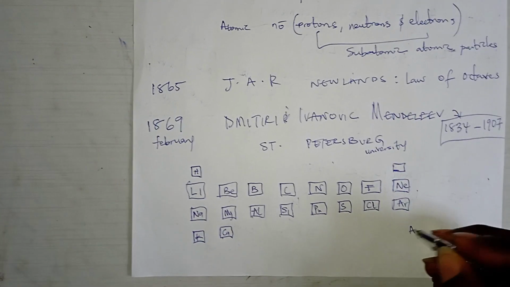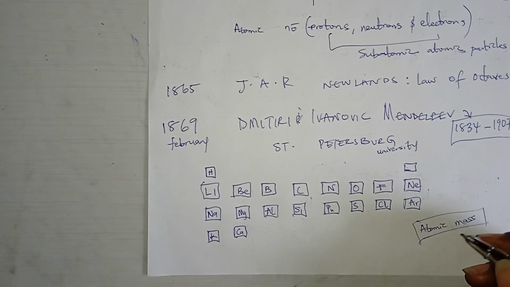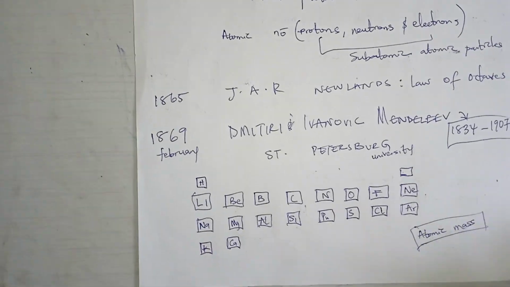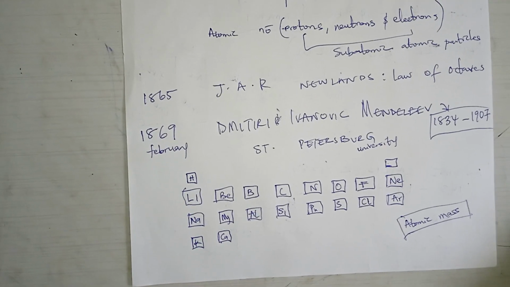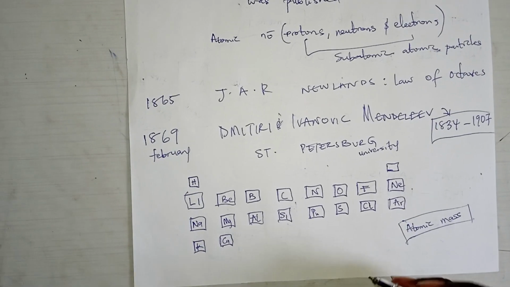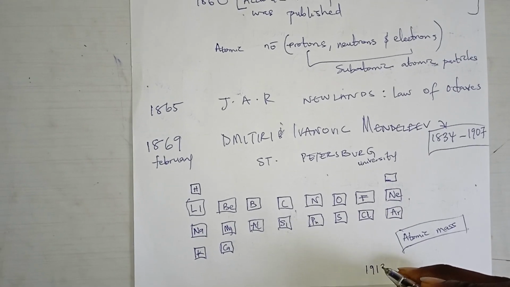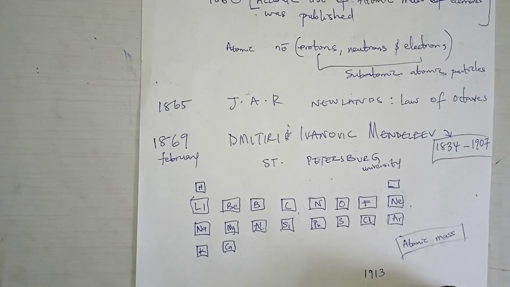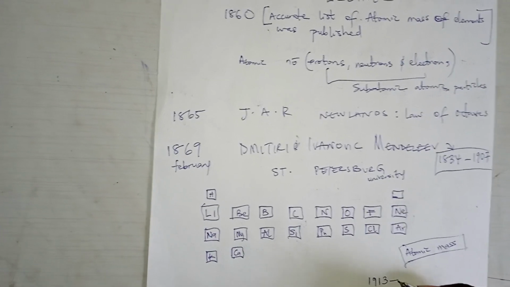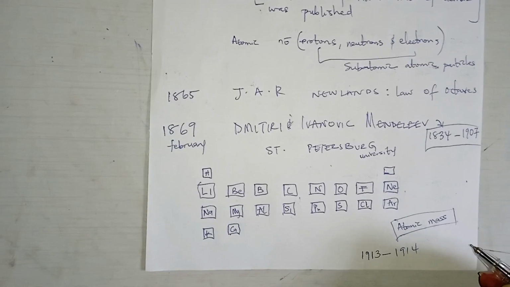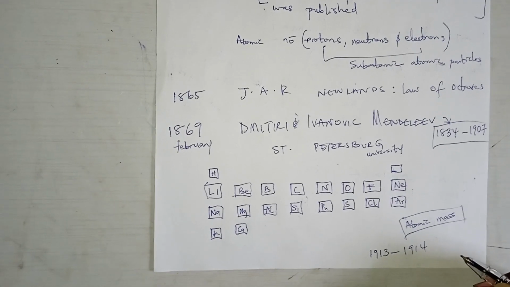So he made it based on atomic masses. I told you that in their days, atomic number was not there, and at times they regarded atomic number maybe as just a reference point, but they didn't take it as a serious case until a man named Henry Moseley in 1913, towards 1914, let's just say 1914, postulated atomic number to be the number of protons, the positive charge in the nucleus.